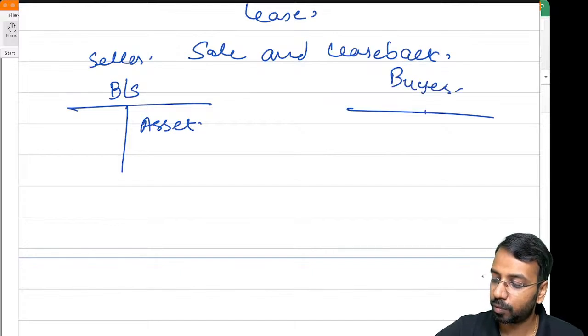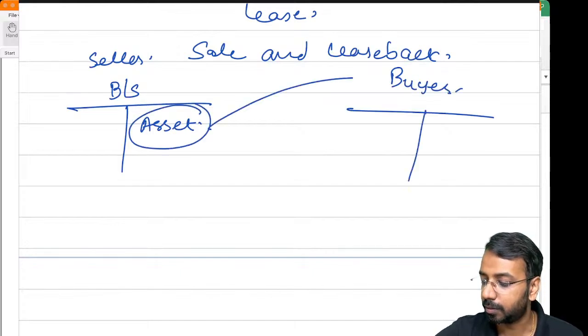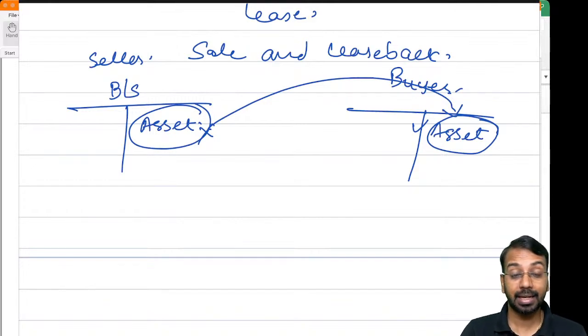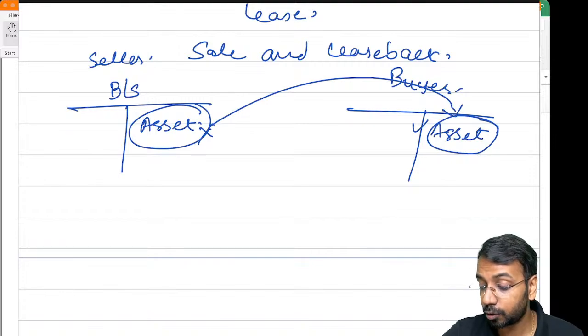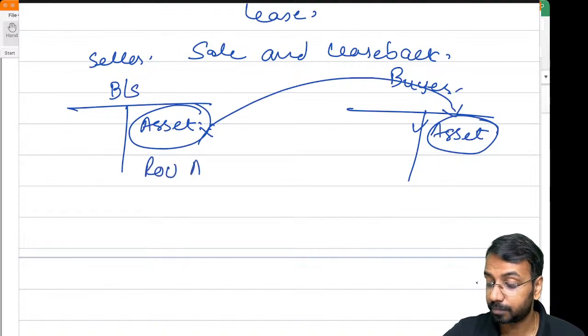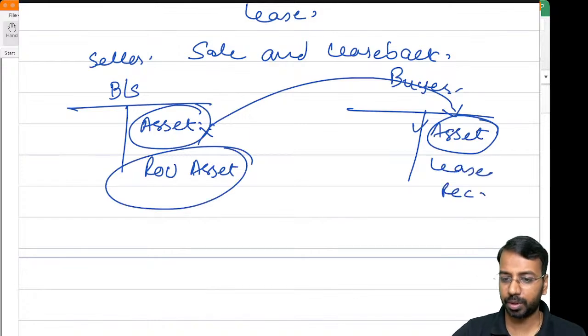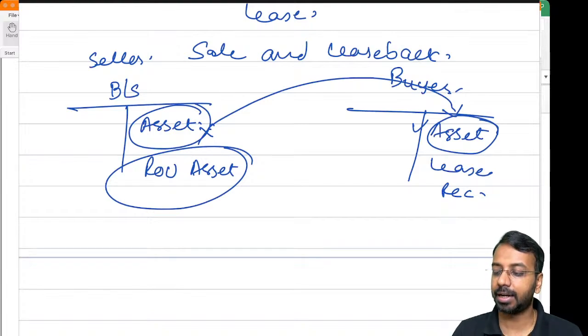This asset has moved from the seller to the buyer. It is no longer here. Then there is a leaseback. When there is a leaseback, what does the lessee do? The lessee recognizes an ROU asset. Here it will become a lease receivable. For example, assuming it's a finance lease, it is coming back as a right of use asset.